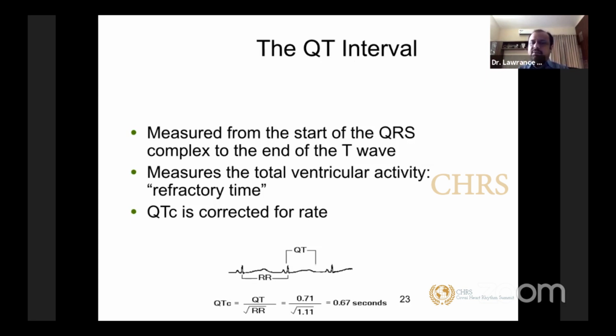The other way to look at it is, whenever you see an ECG, just look at the RR interval. If your ST segment and T wave cross half of your RR interval, then you are looking at a prolonged QT. This is another easy way to see. It should be less than half of the RR interval. Keeping a good eye on the QT interval is very important whenever you are looking at an electrolyte imbalance, because the most common arrhythmia you are going to see with prolonged QT is a ventricular arrhythmia like Torsades, which is life-threatening. If you are not aware of it, and the ECG is not monitored, there is a high probability that you may lose the patient.